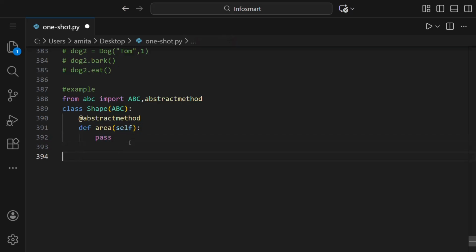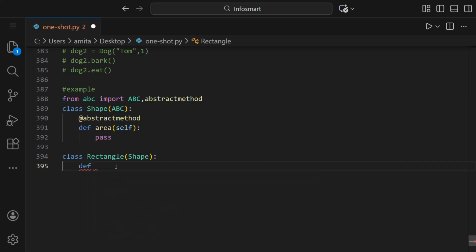Now the next thing is we can make another class Rectangle, and we can inherit this Rectangle from the Shape class. So that is what inheritance is. We'll write here Shape. That means all the properties the Shape has, like this area function there, are inherited by the Rectangle class. Similar to what happens in humans, the child acquires the properties or behaviors of the parents, in a similar way is this.